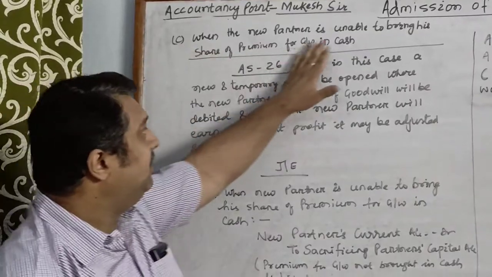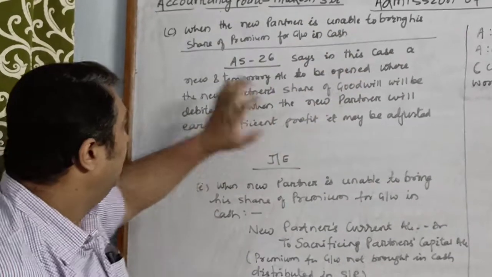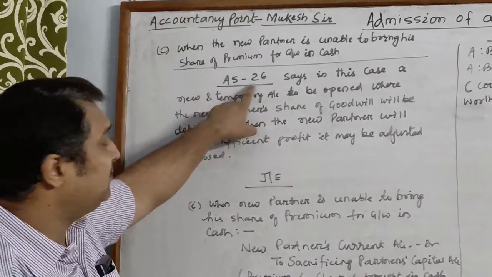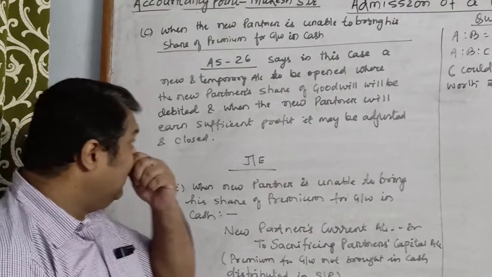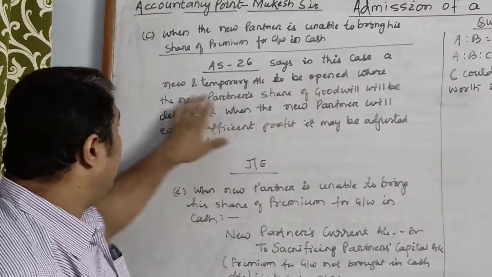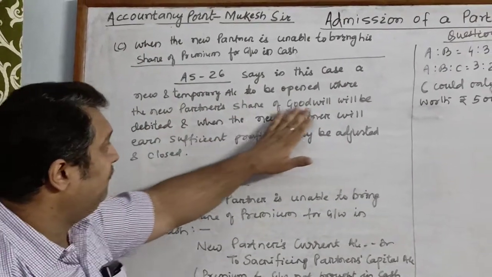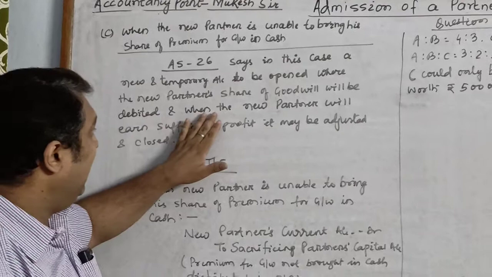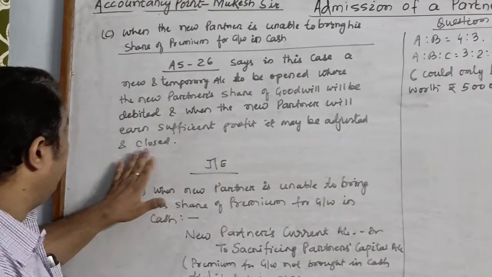When the new partner is unable to bring his share of premium for goodwill in cash, in this case AS 26, that means accounting standard 26, states that a new and temporary account is to be opened where the new partner's share of goodwill will be debited, and when the new partner earns sufficient profit, it may be adjusted and closed.